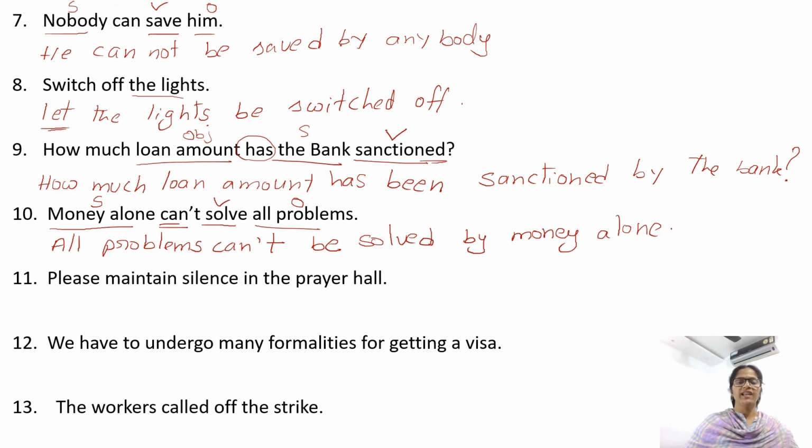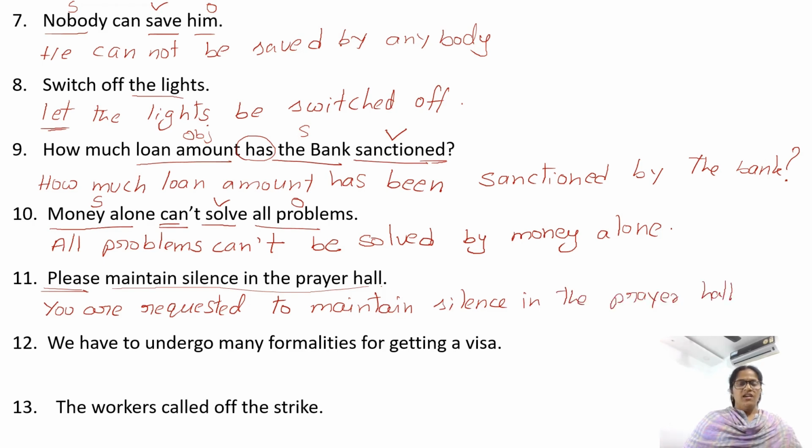Please maintain silence in the prayer hall. Here it is a request, an imperative sentence. If it is a request, we need to begin the sentence with, you are requested to. After that, write the sentence as it is. You are requested to maintain silence in the prayer hall. We have to undergo many formalities for getting visa.